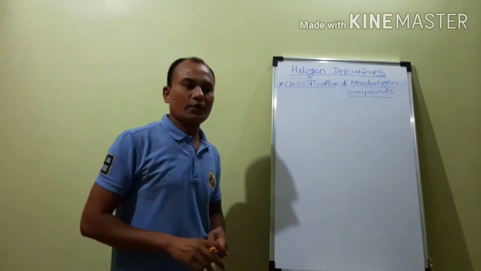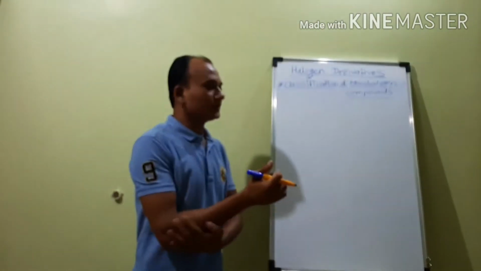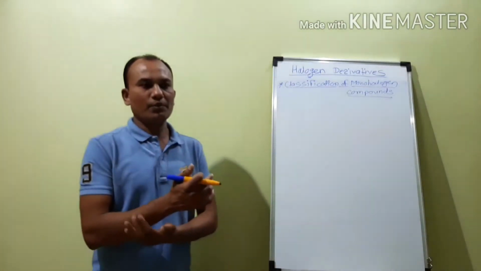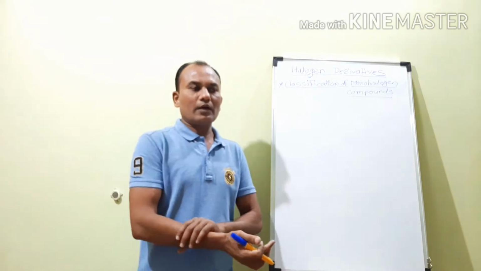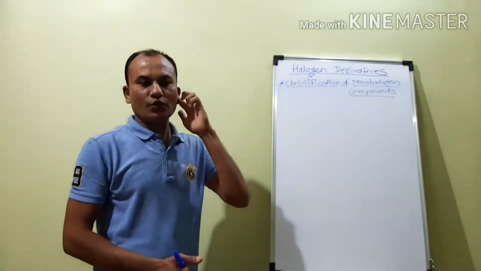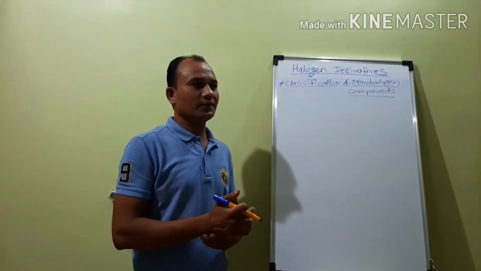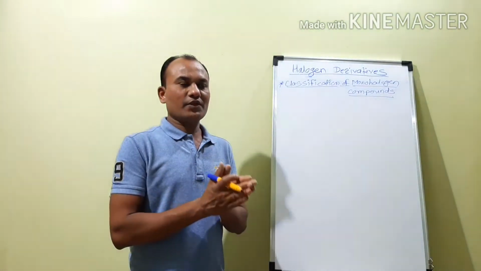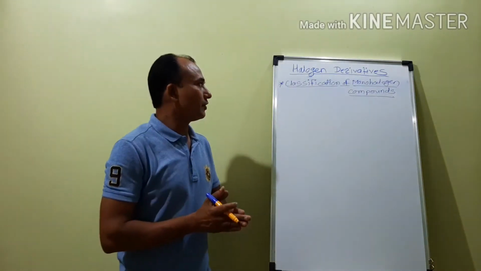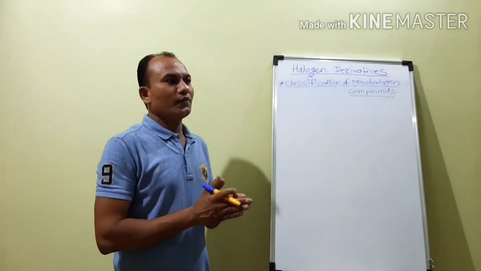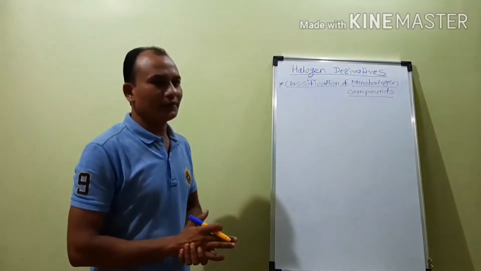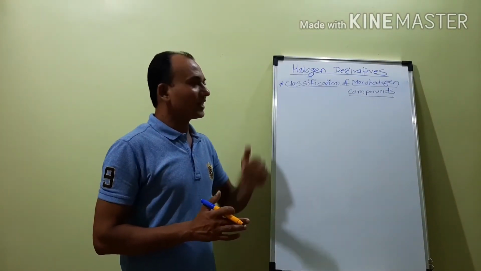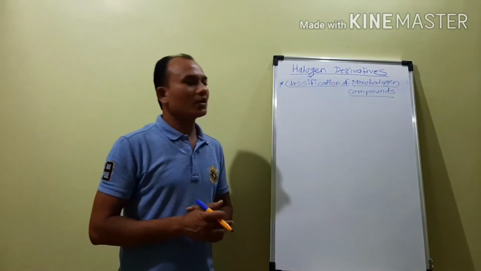So, the halogen derivatives of hydrocarbons. In that case, now we have to consider the classification of monohalogen compounds. In the last period, we learned about the classification of these halogen derivatives of hydrocarbons. There are two different ways by which we can classify them, and we get different types of halogen derivatives of hydrocarbons. Now next we have to consider the classification of monohalogen compounds.